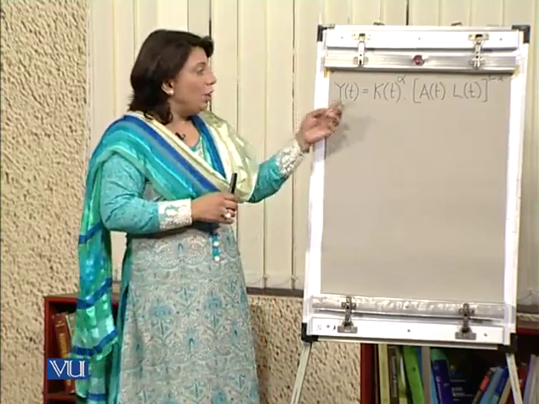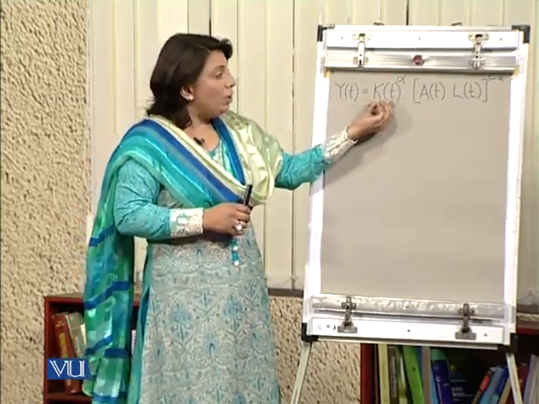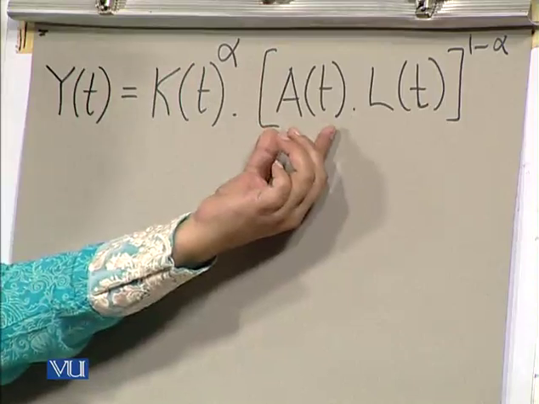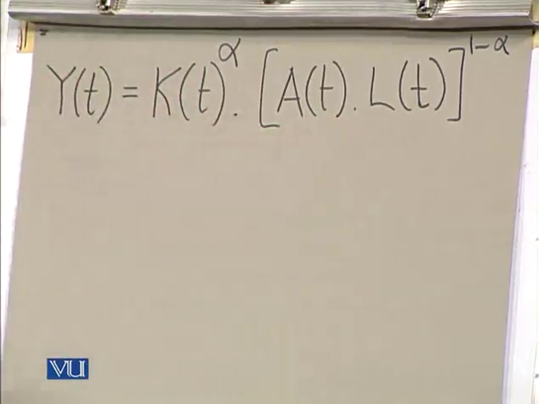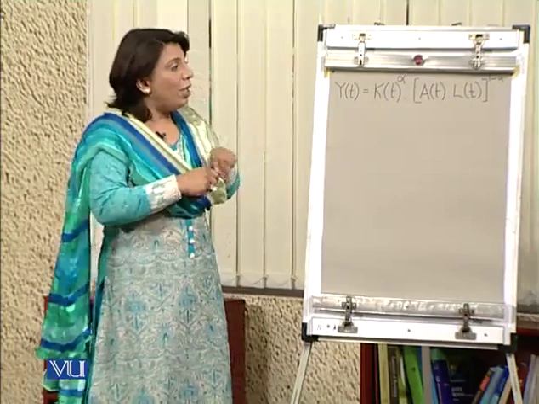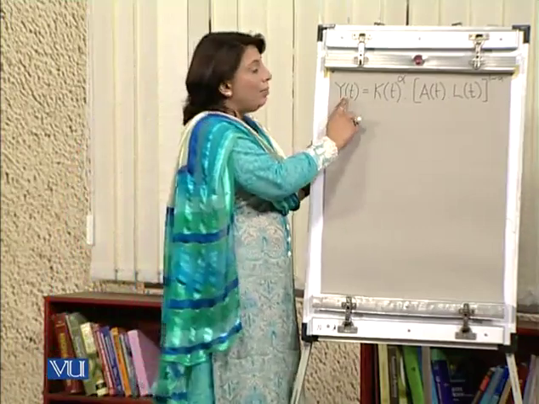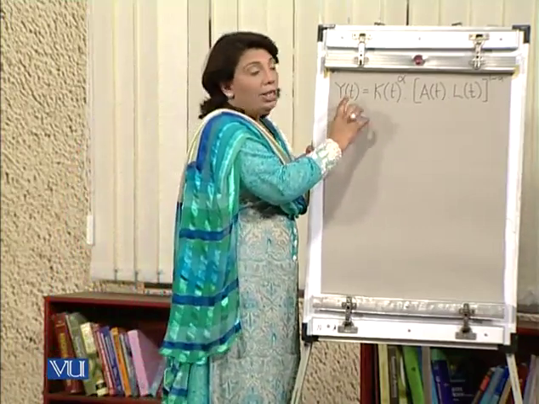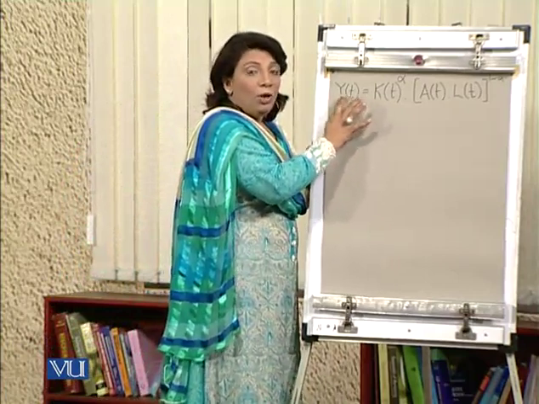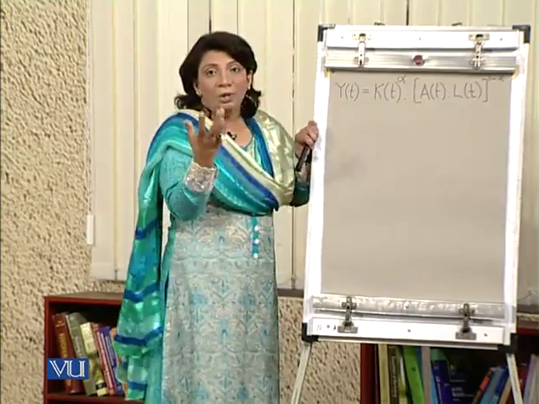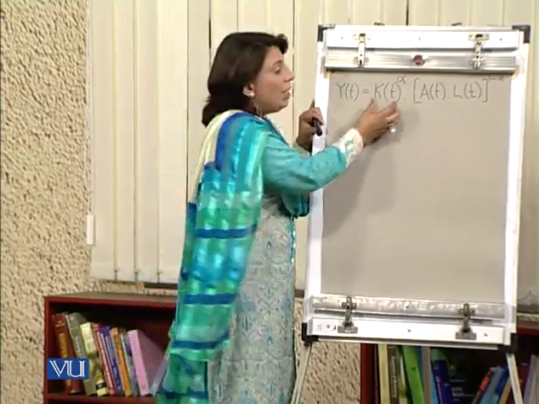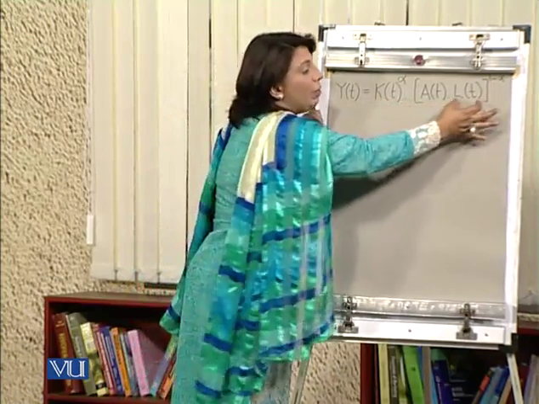Since the income, the capital, the productivity of labor and the labor force all vary over time, we have attached a time subscript to all of them to show that these are functions of, or dependent upon, the time period. Then over here I've taken into account two factor inputs: one is the capital factor input and the other is the labor factor input.